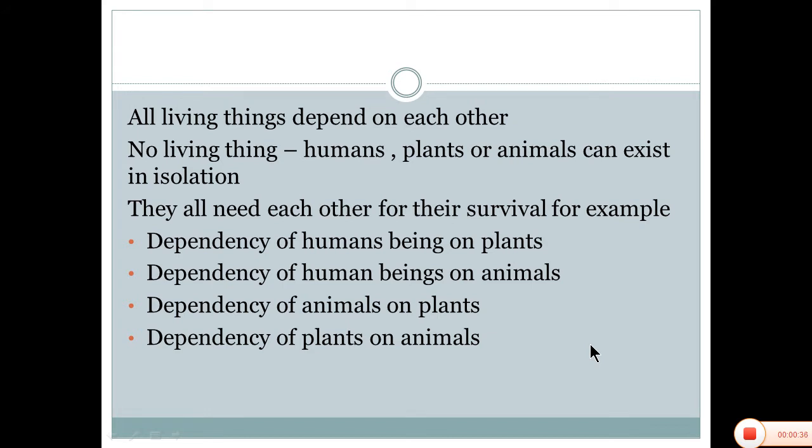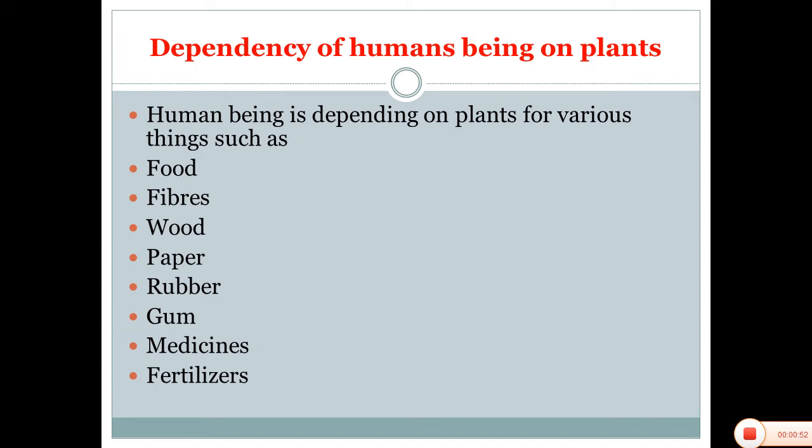For example, dependency of human beings on plants, dependency of human beings on animals, dependency of animals on plants, dependency of plants on animals. Here we will see dependency of human beings on plants. How do human beings depend on plants for various things? Like first one is food, next is fibers, wood, paper, rubber, gum, medicine, fertilizers. These are the things for which human beings require plants.